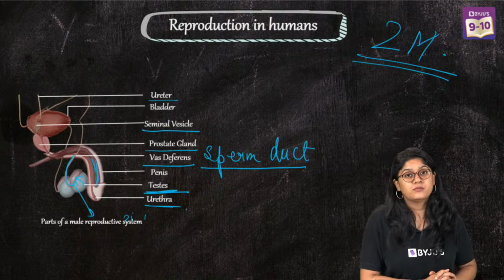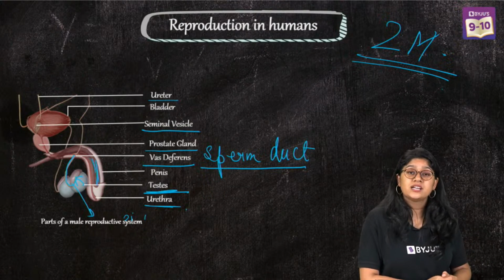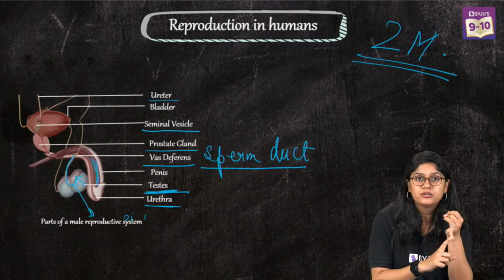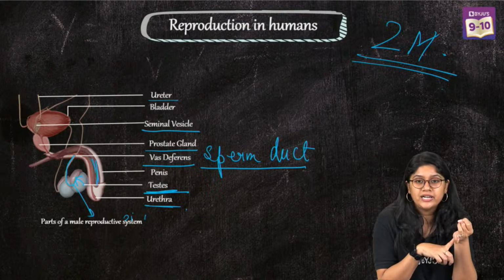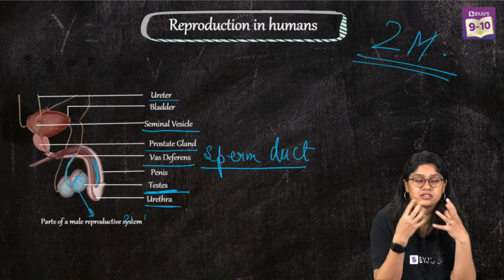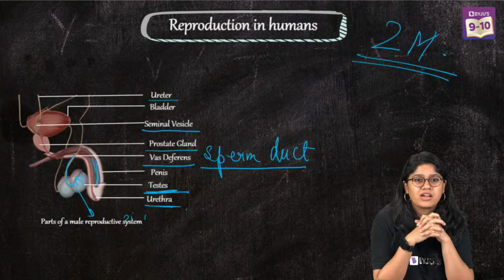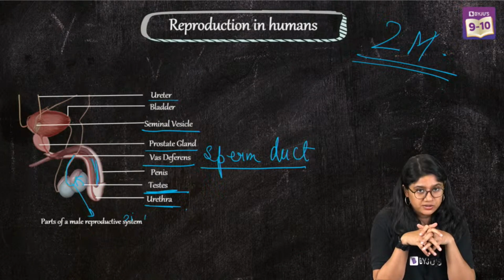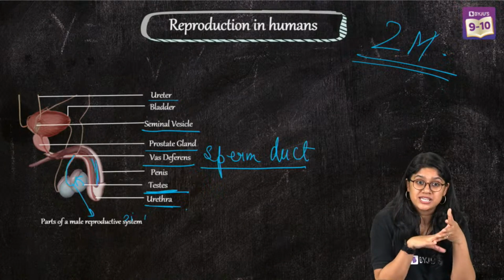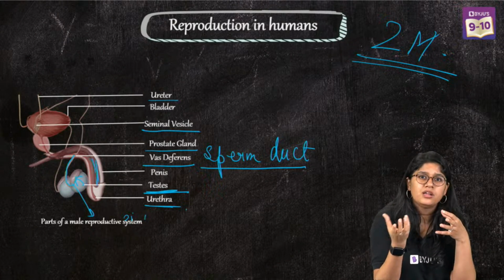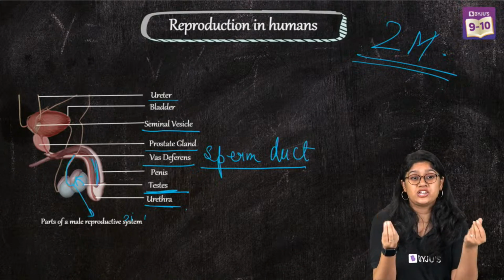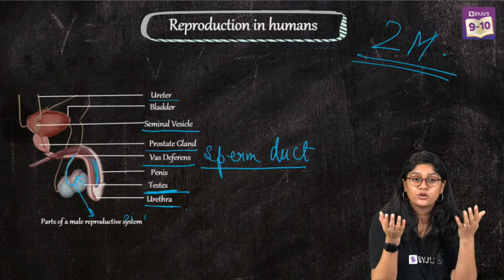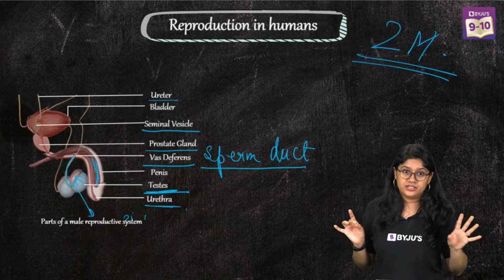The main function of these two glands is to provide nourishment to the sperms, provide lubrication, and provide a slightly acidic medium so that they can survive in the female reproductive system. Now, Cowper's gland, of course, it's there, but it's not mentioned in your textbook. We also call it the bulbourethral gland. It actually helps in providing lubrication. Okay? Very good. And we call them the accessory glands.